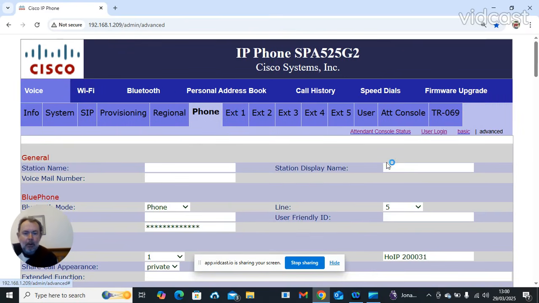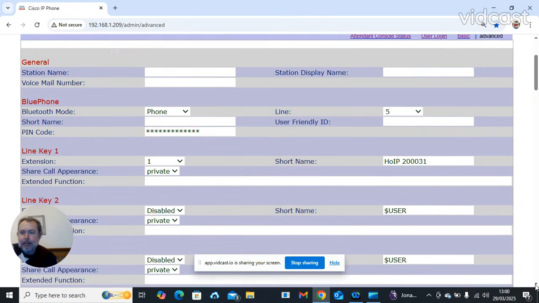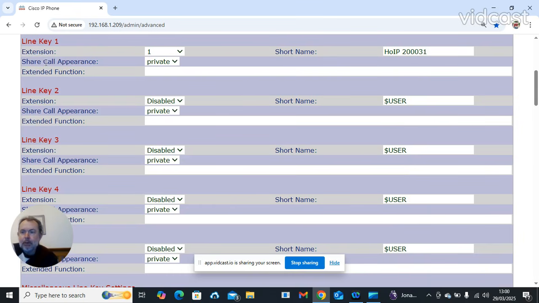The phone tab line, these need to be enabled to the extension you are putting the phone on the network on. So line key 1 is line 1, the drop down menu, line 2, line 3, line 4, line 5. You can change these around. Line 1 becomes line 5 and line 5 becomes line 1.